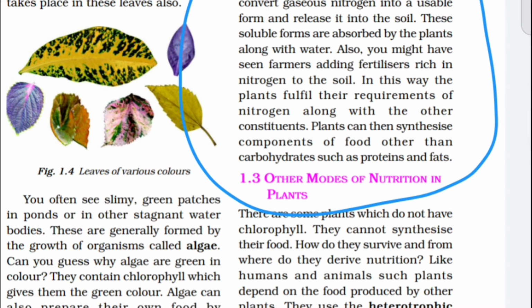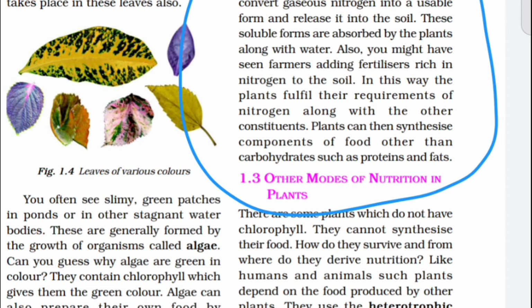Clear my point? So bacteria in the soil convert the gaseous nitrogen into the usable form, which is released into the soil, and these soluble forms are absorbed by the plants along with water. We already know that plants absorb water and minerals from soil using the root. These minerals contain nitrogen, just like calcium, phosphorus, sulfur. These elements are the nutrients, mainly nitrogen.